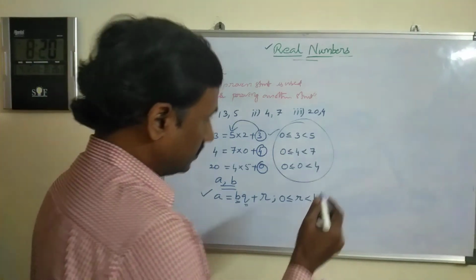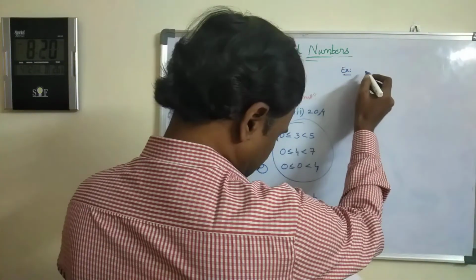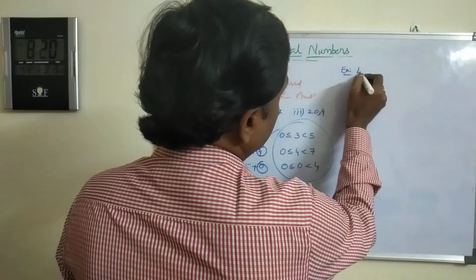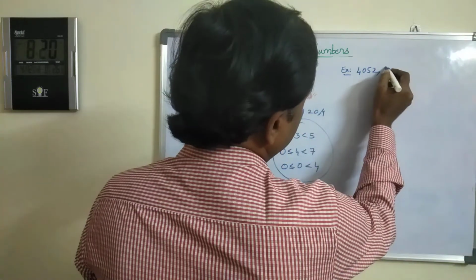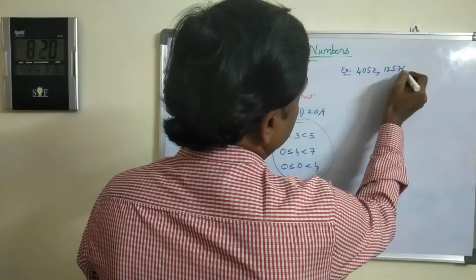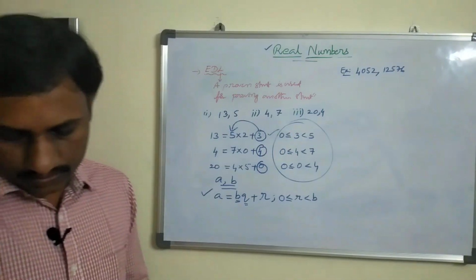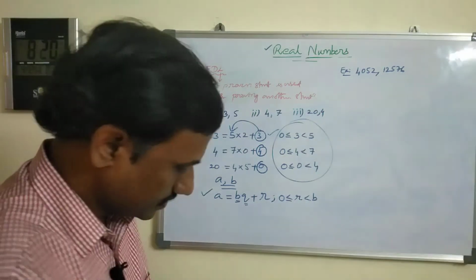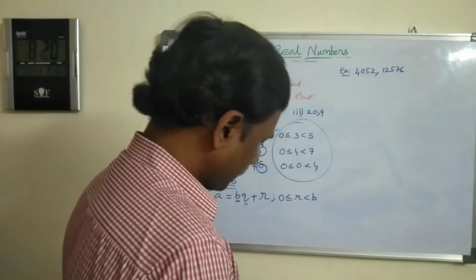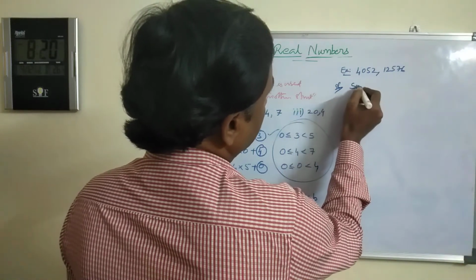Find the HCF of 4052 and 12,576. See here, first compare the given numbers.